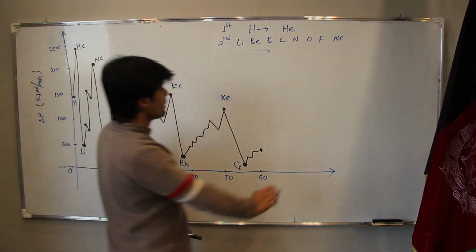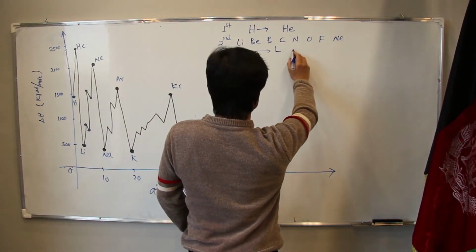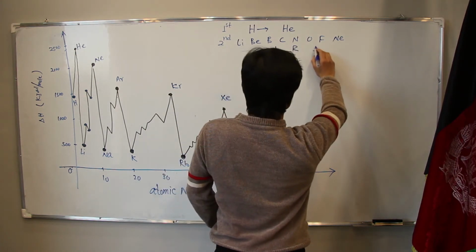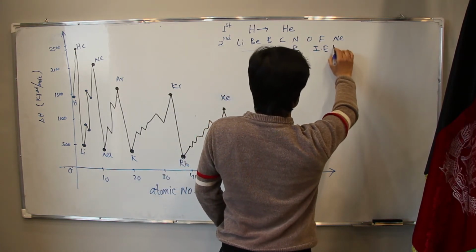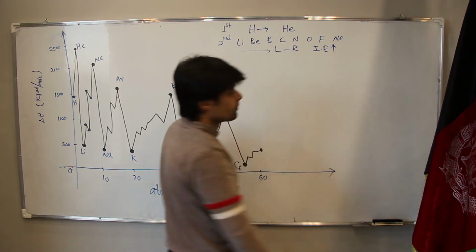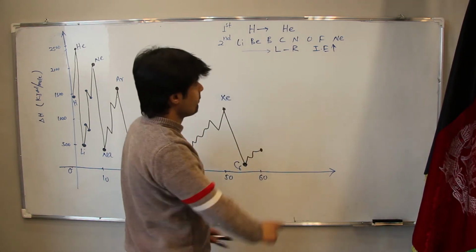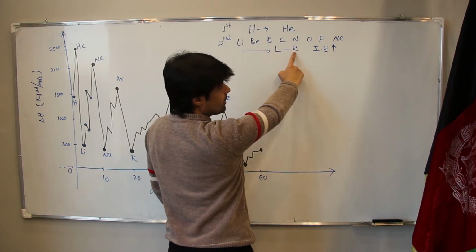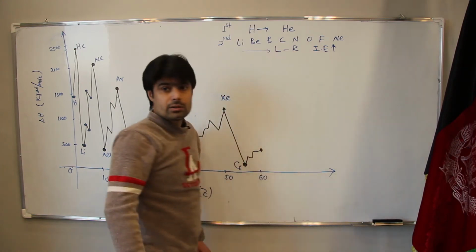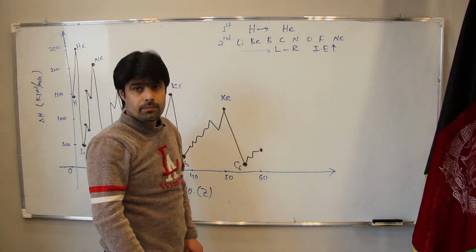It means that whenever we are going from left to right, ionization energy is getting larger.